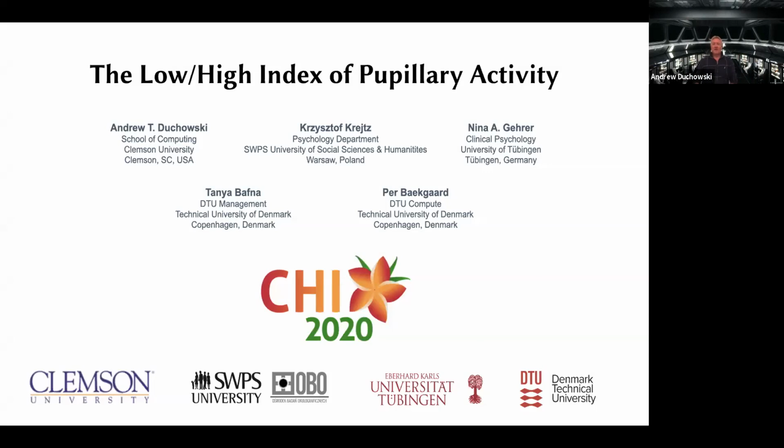Hi, this is the talk on the low-high index of pupillary activity for CHI 2020. It's work by myself and my friends Krzysztof Krejtz, Nina Gehrer, Tanya Bafna, and Per Bækgaard. Krzysztof is in Poland, Nina is in Germany, Tanya and Per are in Denmark.